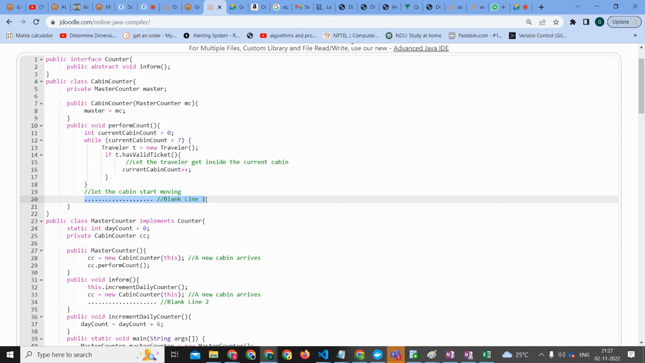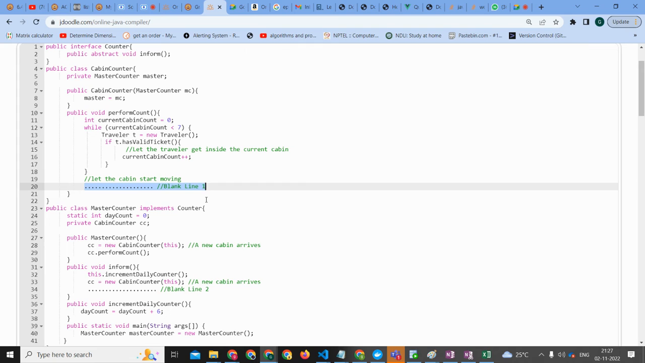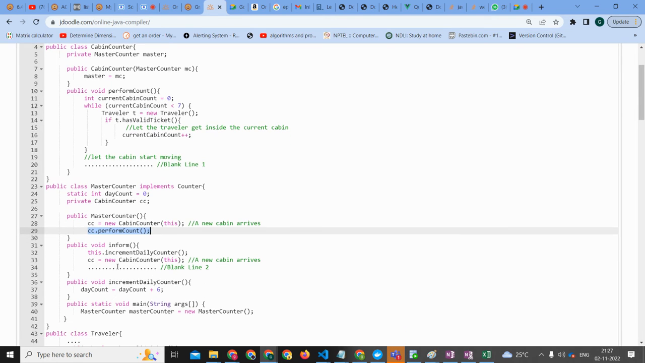Once that is full, we'll come to this line, the perform count. After this, we'll come to line number 20. At line number 20, we should write something. Since the current cabin count is full, we need to create a new cabin count, right? Like new cabin or something like that.